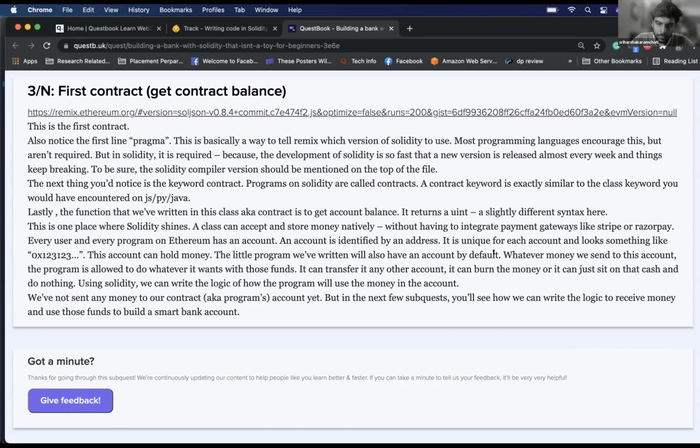Right now, in a traditional bank, that account is linked with your SSN or Aadhaar number. Instead of having the Aadhaar number of a person, now that bank has an Aadhaar card of a program. There are two accounts now.